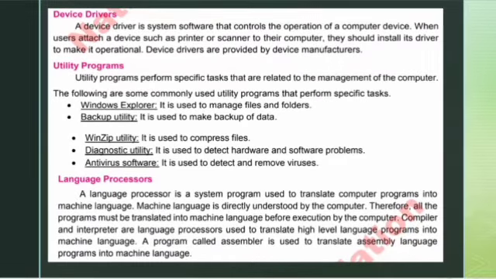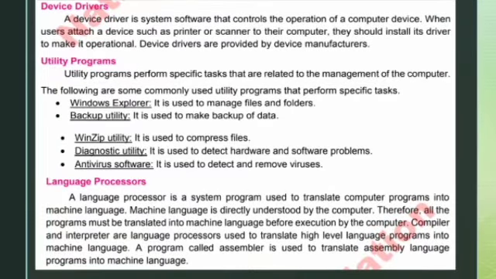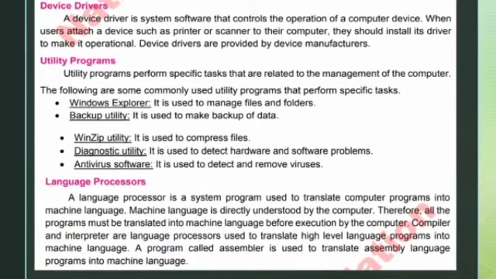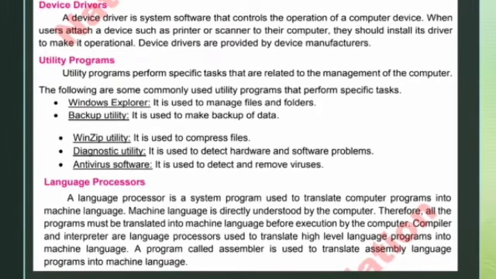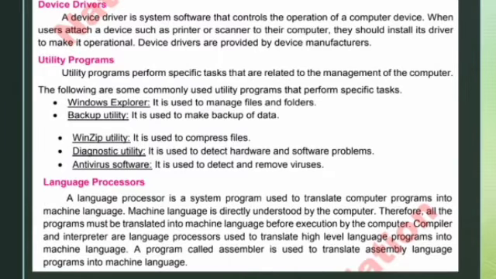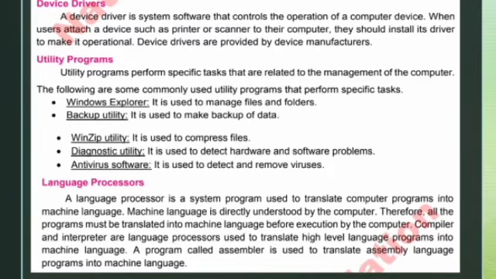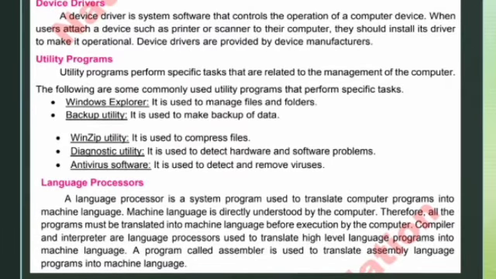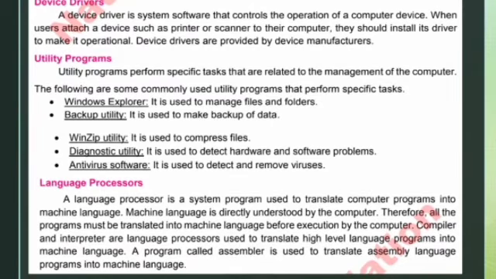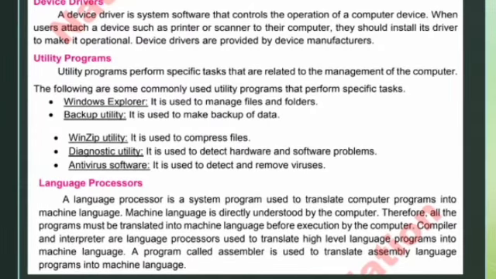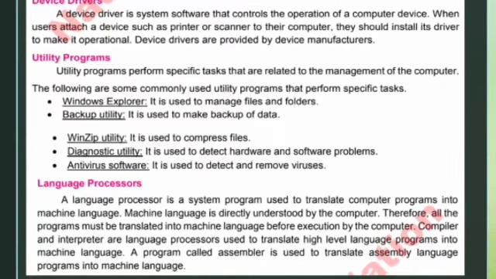Language processors. A language processor is a system program used to translate computer programs into machine language. Machine language is directly understood by the computer. Therefore, all programs must be translated into machine language before execution by the computer. Compiler and interpreter are language processors used to translate high-level language programs into machine language. A program called an assembler is used to translate assembly language programs into machine language.